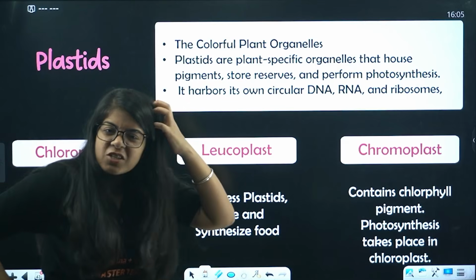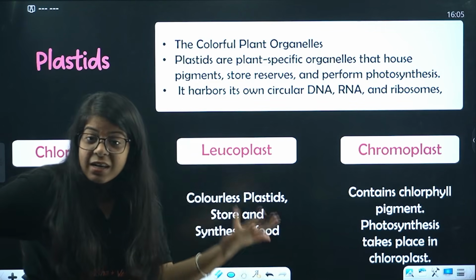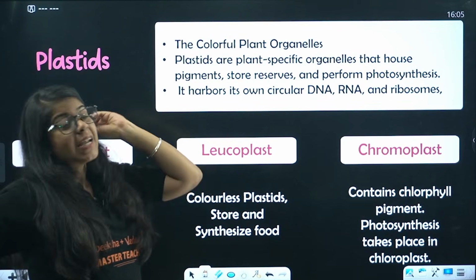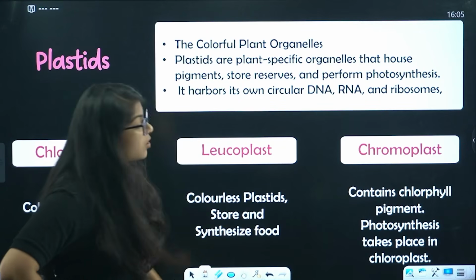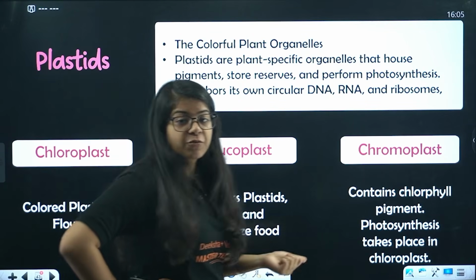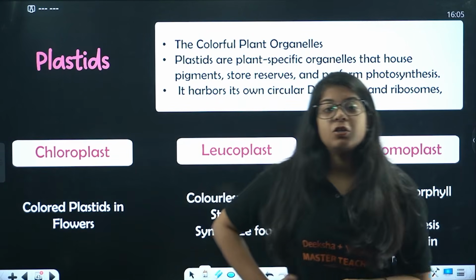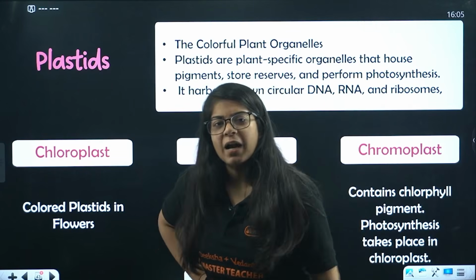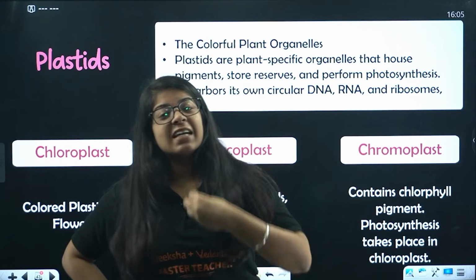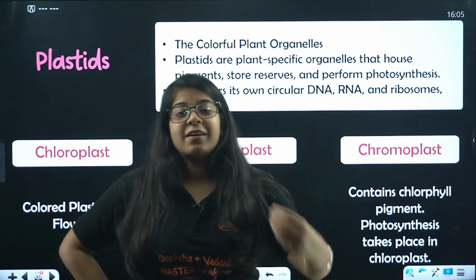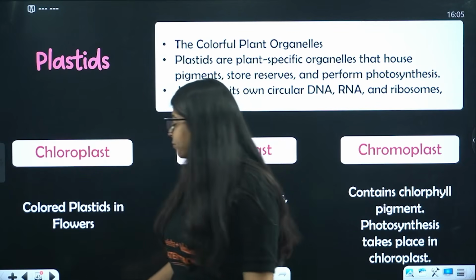Then ma'am, what is its function? Why is it a plastid? If it is colorless, plastid means color. But it actually stores and synthesizes our food. After photosynthesis, food is made, it does not go directly into the plant. It stores it and gives it to the plants as and when required. Okay?